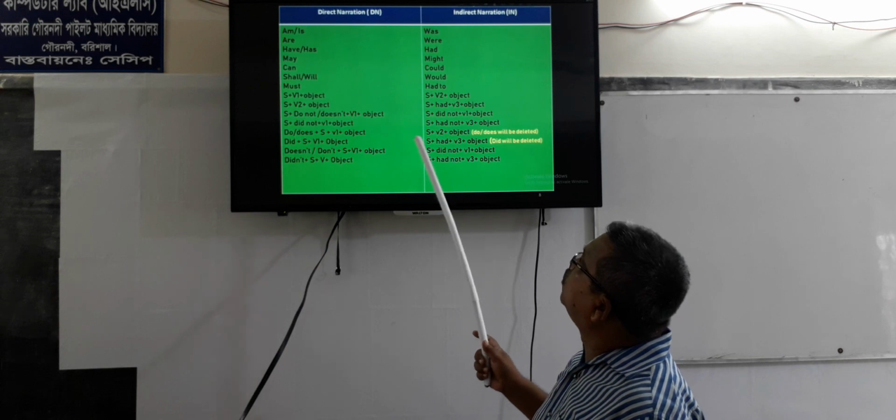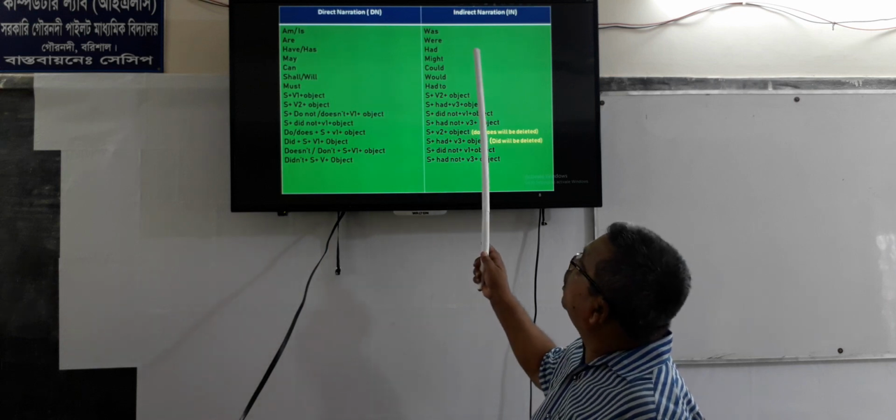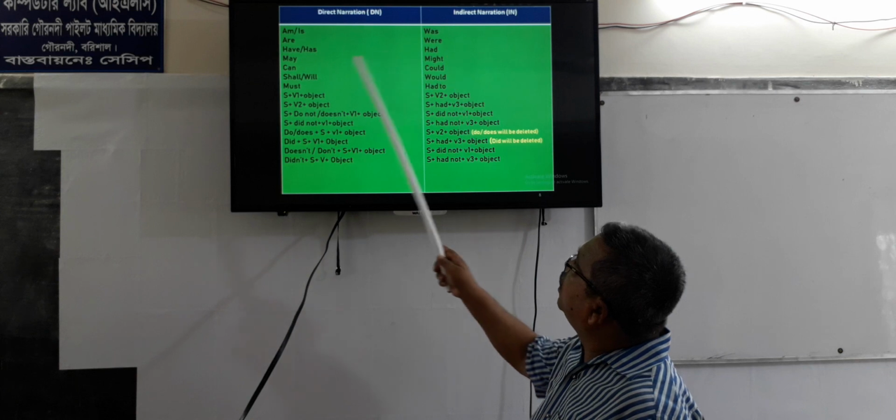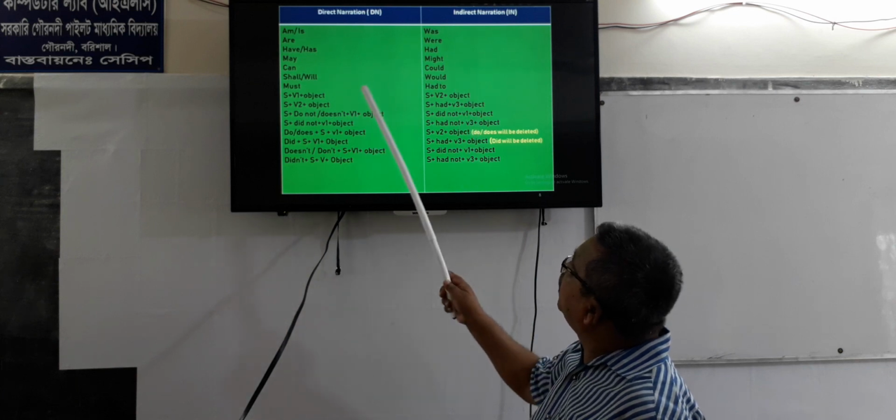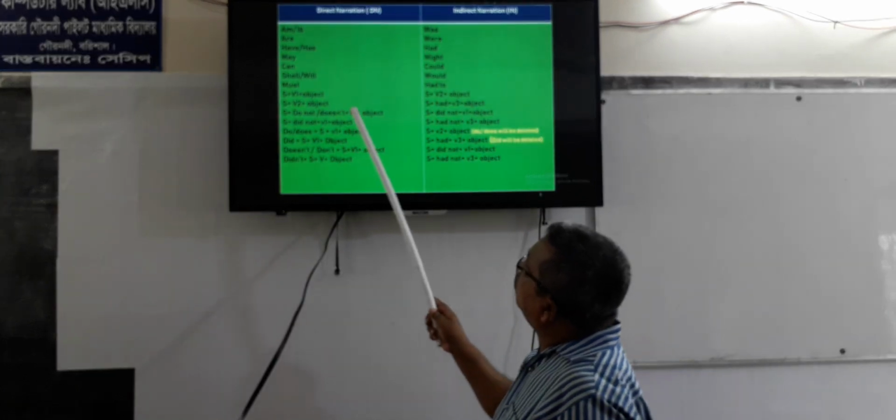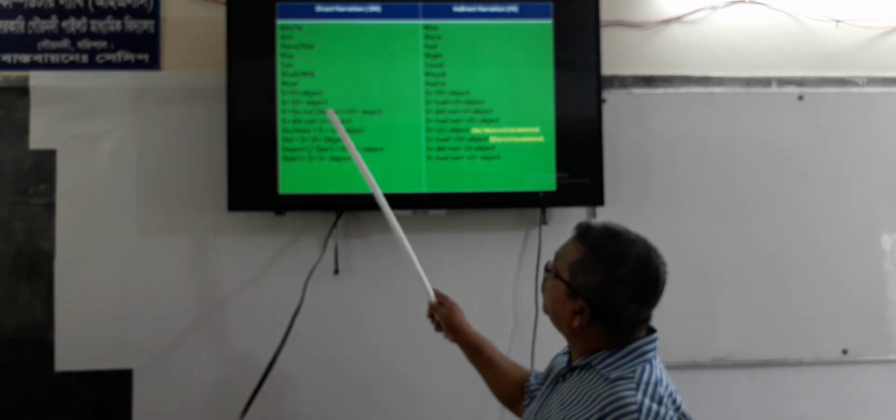Now we again observe this table. Am, is, was, were, have, has, had, may, might, can, could, shall, will, would, must, had to, plus be plus object.